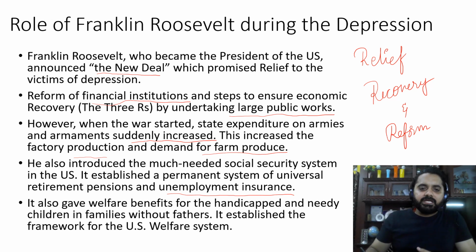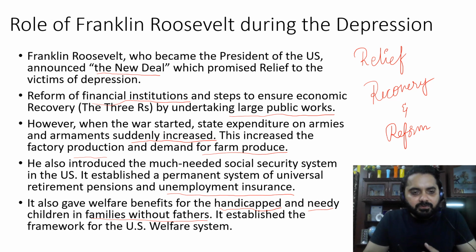It also gave certain other welfare benefits to the handicapped. So the people who are handicapped were provided some kind of welfare benefits, and special benefits were given to the children in those families who did not have fathers. So some kind of welfare benefits were given to such children who do not have fathers, or probably to those children who have lost their fathers in the battlefield.